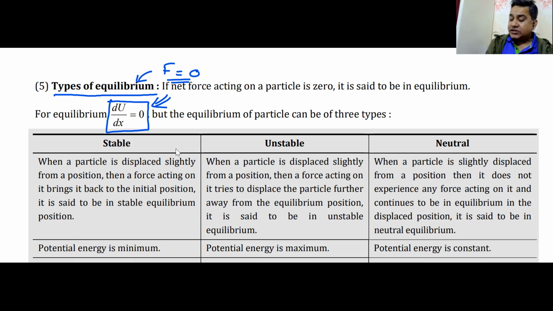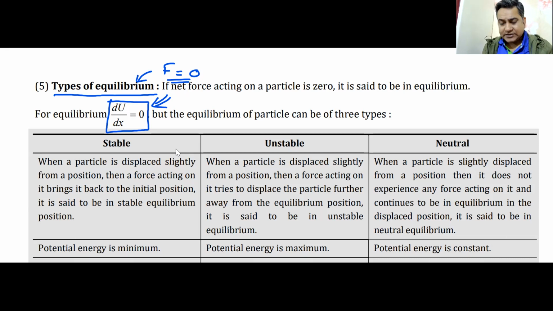So this condition that dU by dx is zero, or F is equal to zero, is common to all three equilibriums, whether it is stable, unstable, or neutral. I hope that point is already clear.